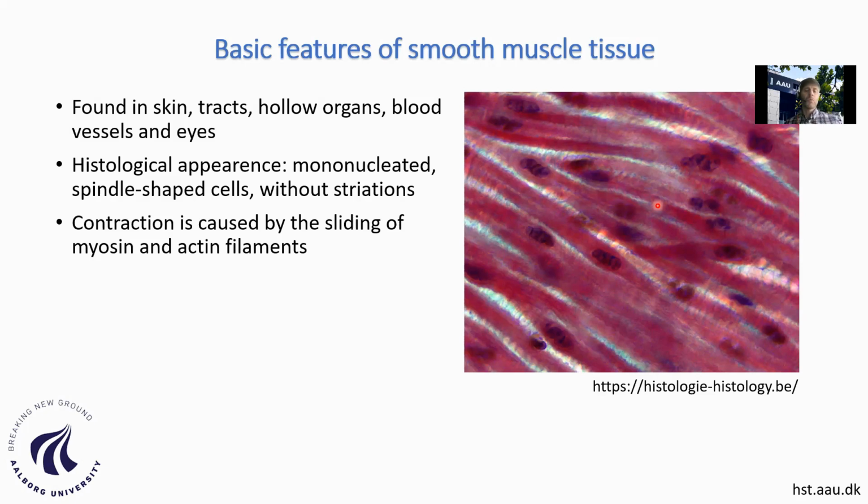So these are very important muscles which differ somehow from the skeletal muscle, because we call it smooth muscle because it doesn't have striation. That's the main difference in appearance under the microscope. The contraction mechanism is a little bit different from the skeletal muscle, but it's also produced by sliding of actin and myosin filaments that, when they slide against each other, produce the shortening and the movement of, for example, a given organ or a part of the body where there needs to be movement.